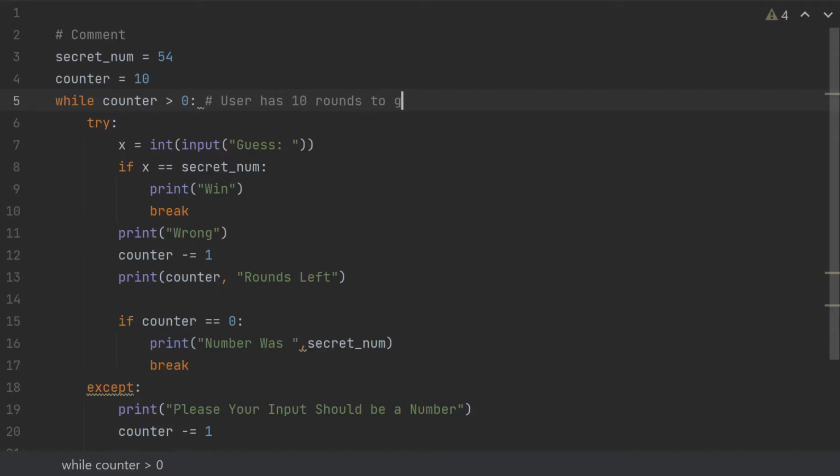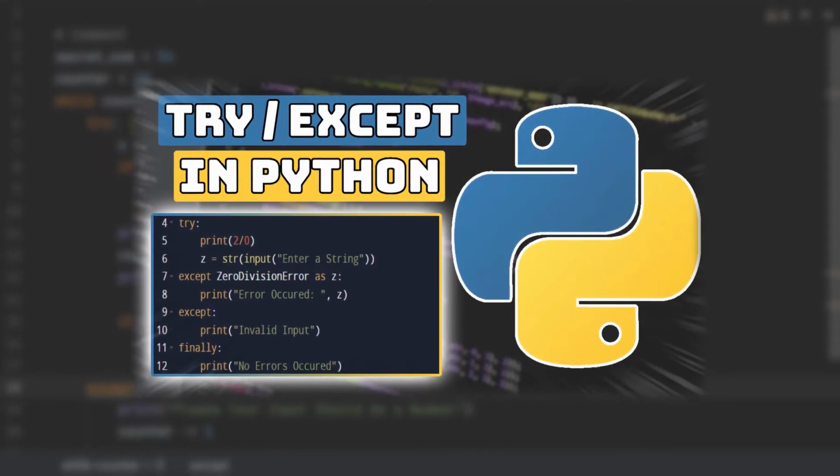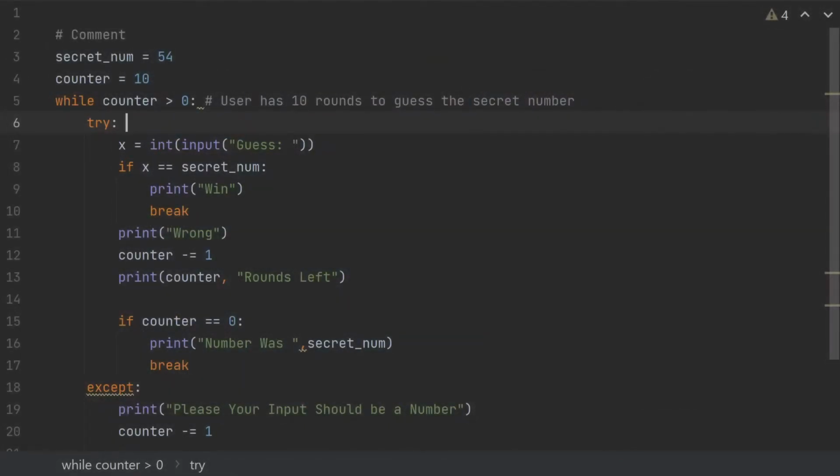Let's say the secret number. Like this, I'll be able to explain to the one who's going to read my code that the user has 10 rounds to guess the secret number. So then we have the try and except block. Make sure to check out my video about them, link will be in the description. So we know that the try and except block allows us to not terminate the code when errors occur. So I could write above with a comment, maybe the user enters by mistake, let's say, a string instead of a number. Mistake, a string.